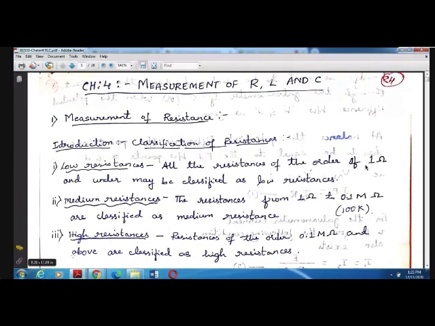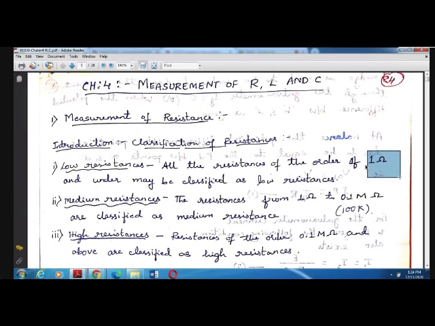So you can see here, low resistance means the resistance which is of the order of 1 ohm, which lies only within the range 0 to 1 ohm. That resistance is classified as low resistance. The resistance whose value lies between 0 to 1 ohm, which is within 1 ohm, is classified as low resistance.